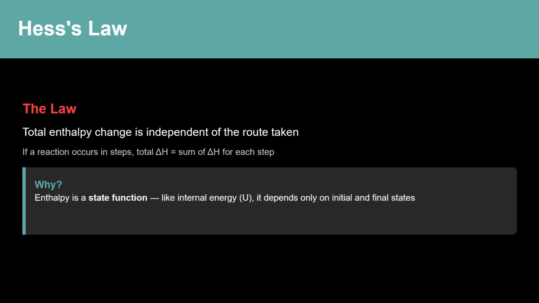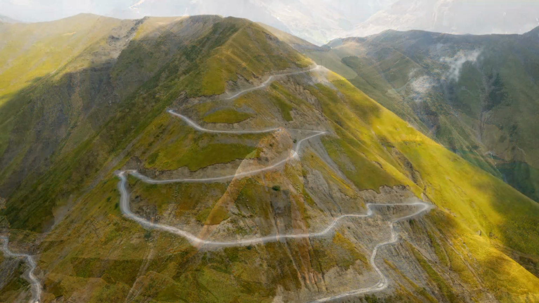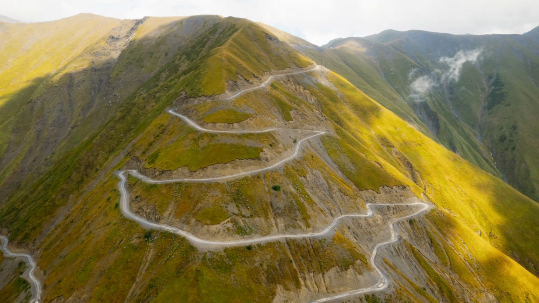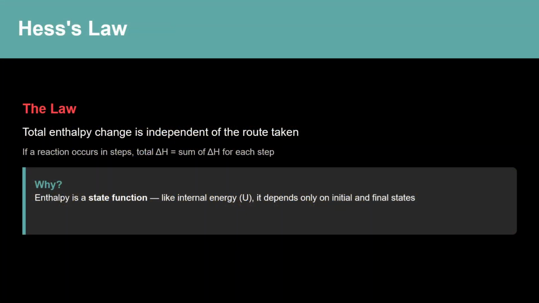Think of it like climbing a mountain. Whether you take a direct steep path or a winding gentle path, your change in altitude from bottom to top is the same. Similarly, whether a reaction happens in one step or multiple steps, the total enthalpy change is the same. This is different for heat and work, which are path functions, because they depend on how the process occurs. This distinction is fundamental to understanding thermodynamics.